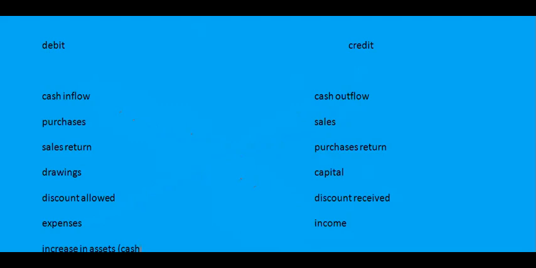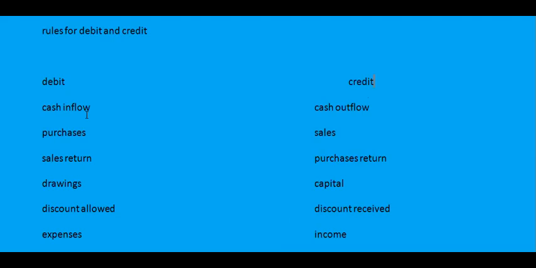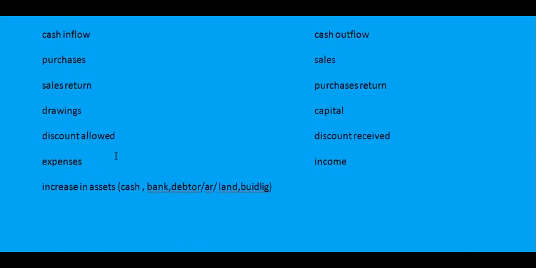Assets mean cash at bank, debtors, which are accounts receivable, land, plant, machinery, furniture, fixtures. All these are assets. There is a list of assets, and when these assets decrease, they will be credited.